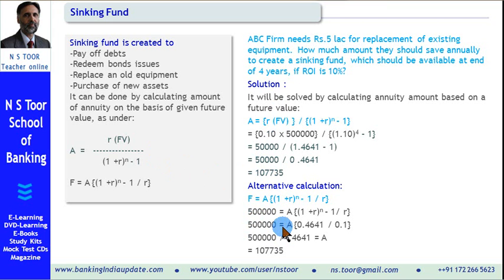Now, this type of fund, as I already mentioned, is created by firms to collect lump sum of money at end of a particular period, and that money is normally used either to pay off the debt on one-time payment basis, or redemption of the bonds or debentures, or replacing an old equipment like it was case in our example, or purchasing a new asset after some time.